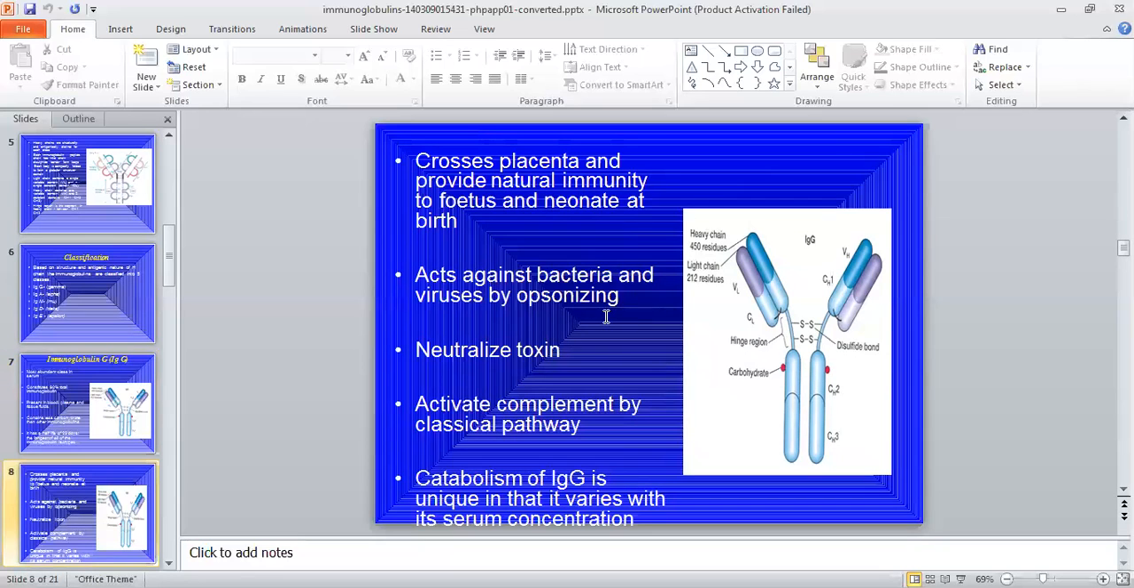This immunoglobulin fights against bacteria and viruses. It also neutralizes the effect of toxins. It also activates the complement system.